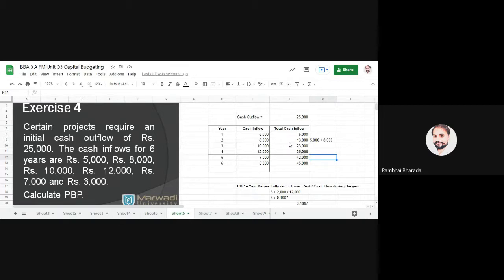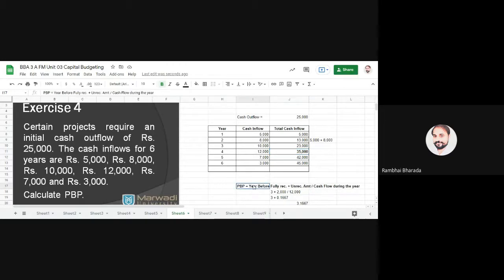Now you can see the third column, the total cash inflow: in which year is this 25,000 recovered? In the first year we have 5,000, in the second year 13,000, not recovered, and in the third year we have 23,000 recovered, but only 2,000 is remaining. In the fourth year, total cash inflow is 35,000. It means during 4 years, we are able to cover 25,000 rupees.